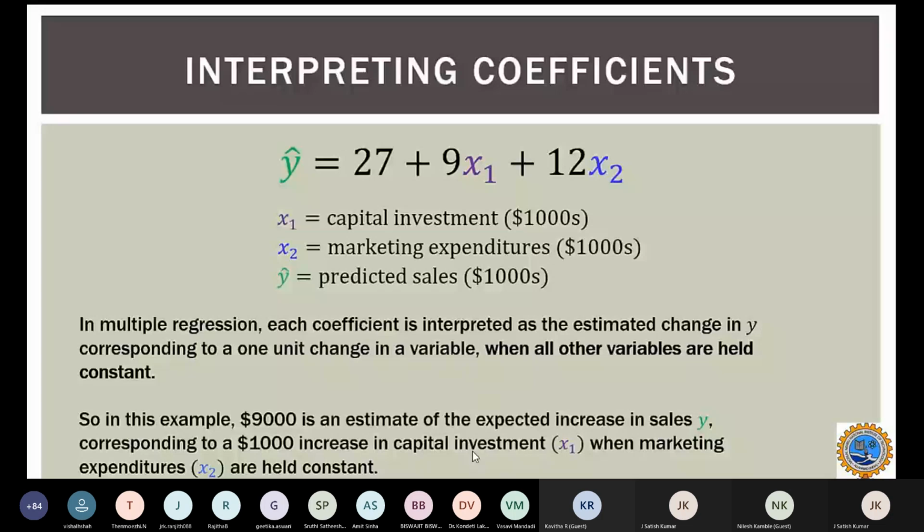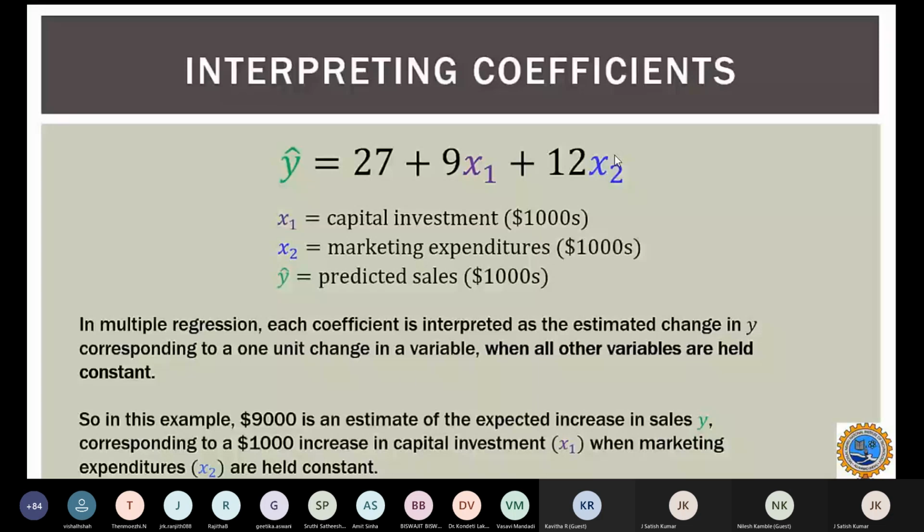So here we are keeping x2 constant. We will not disturb that. If x2 is kept constant, then for every $1,000 there would be a $9,000 estimated expected increase in the sales.